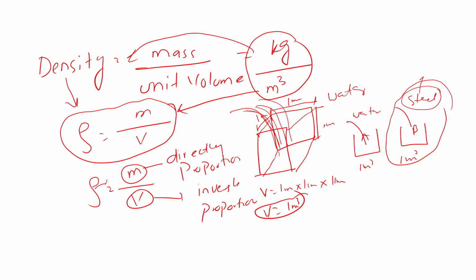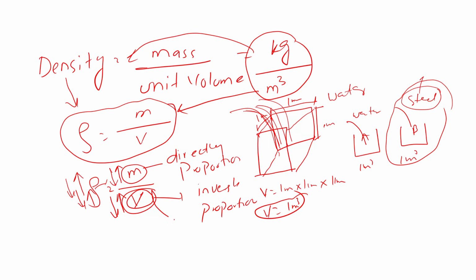What does direct relation mean? I will clarify it first. Direct relation means if this quantity increases, this one also increases. If the mass decreases, the density will decrease. If one is increased, the other one is increased. If the other one decreases, the first one also decreases. What is the inverse relation? Inverse relation means if this increases, it will decrease. If it decreases, it will increase.